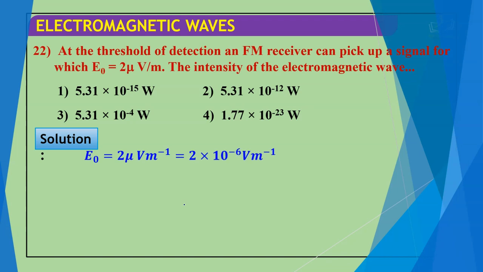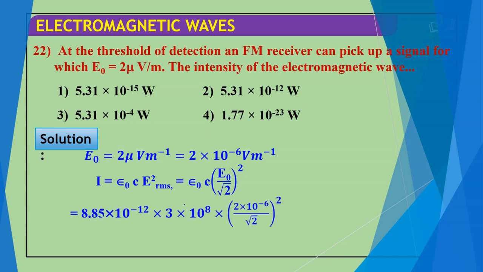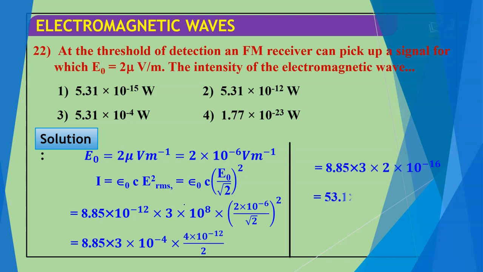Solution: E0 is given as 2 microvolt per meter, which is 2 × 10^-6 volt per meter. I is given by epsilon naught c E rms squared, which is epsilon naught c (E0 by 2 root 2) squared. Putting 8.85 × 10^-12 and 3 × 10^8, this value comes finally to 5.31 × 10^-15 watt per meter square. According to this, the correct option is 1.